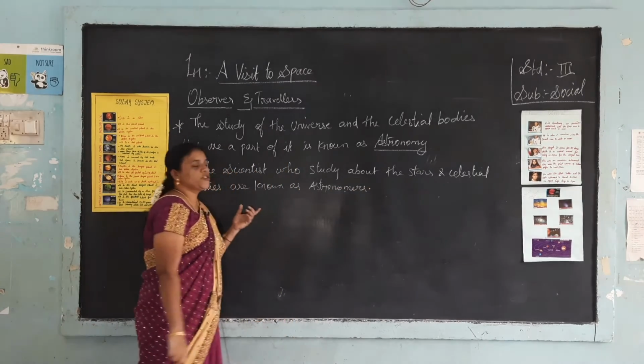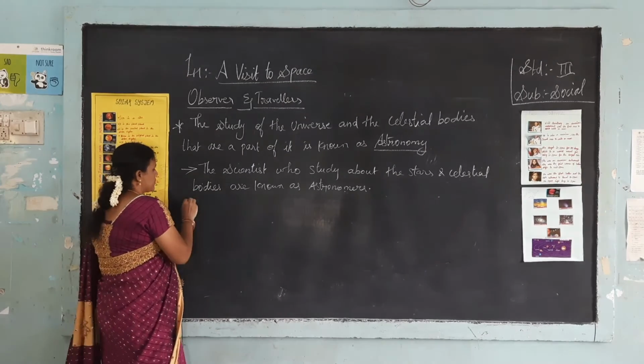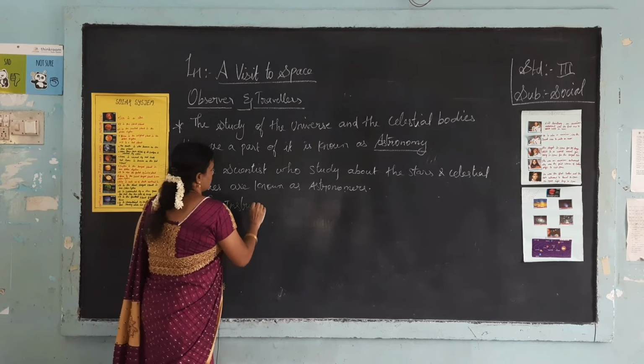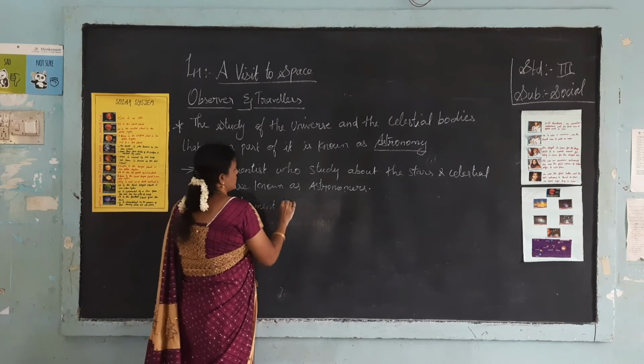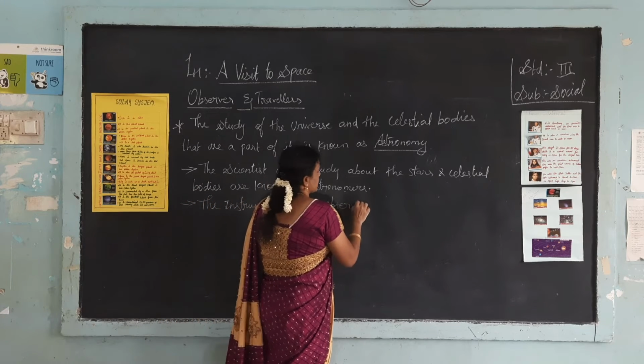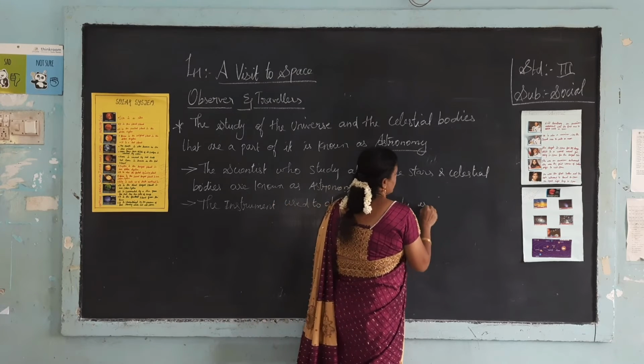The instrument used to observe is called a telescope.